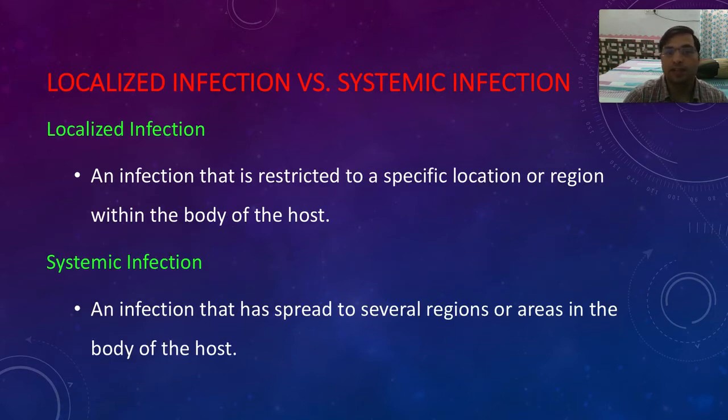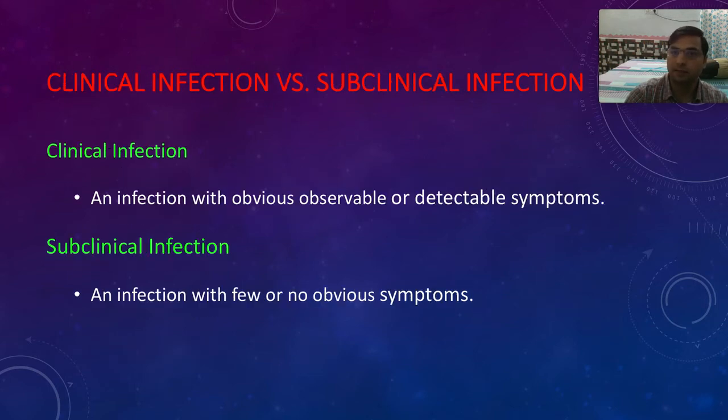Then we have localized infection versus systemic infection. Localized means it is particular to a region. For example, cellulitis. Sometimes we get a boil on a body part, that is a localized infection. If your eye is infected, that is also a localized infection. Systemic infection means it involves the complete system. For example, fever, or malaria. Malaria is a systemic infection.